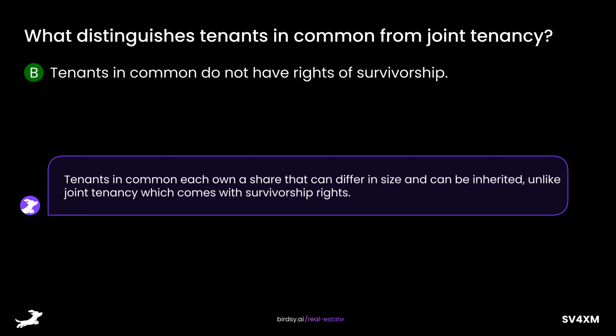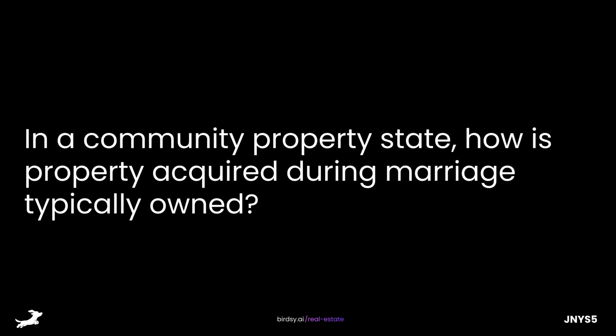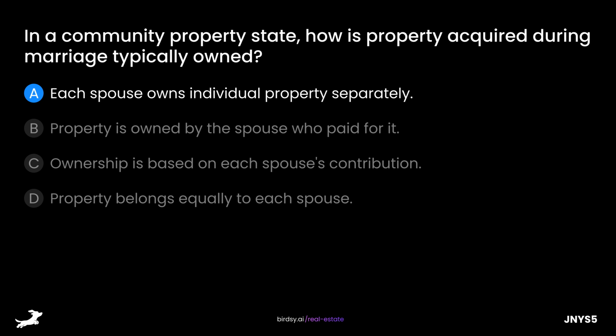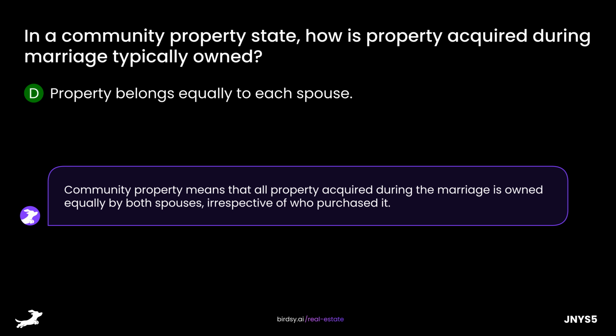In a community property state, how is property acquired during marriage typically owned? Is it A, each spouse owns individual property separately? B, property is owned by the spouse who paid for it? C, ownership is based on each spouse's contribution? Or D, property belongs equally to each spouse? The answer is D, property belongs equally to each spouse. Community property means that all property acquired during the marriage is owned equally by both spouses, irrespective of who purchased it.